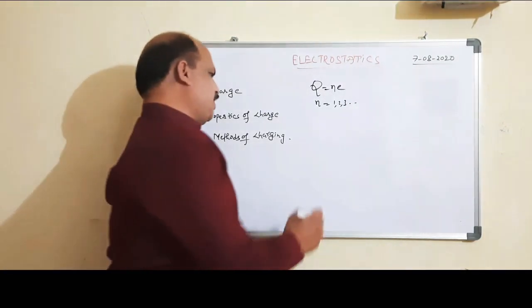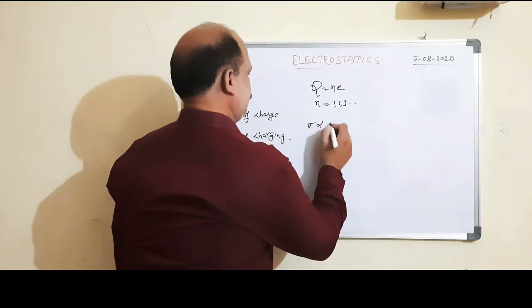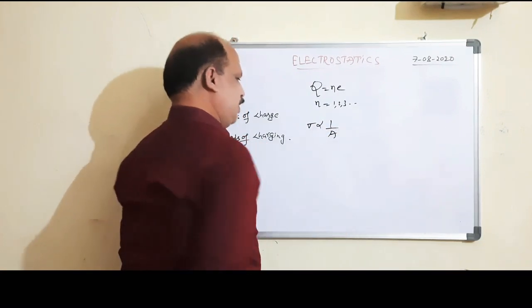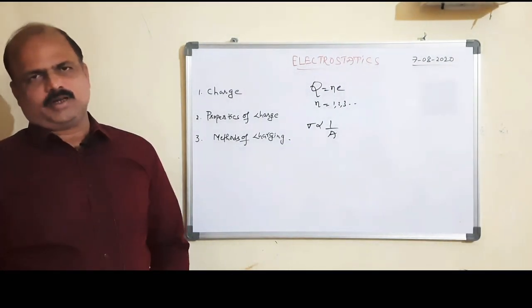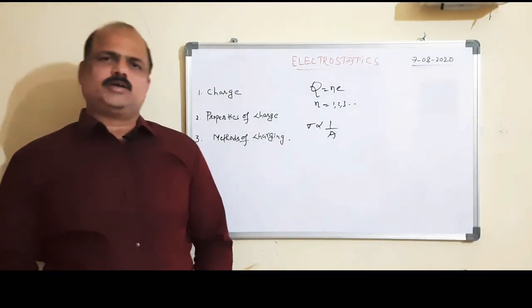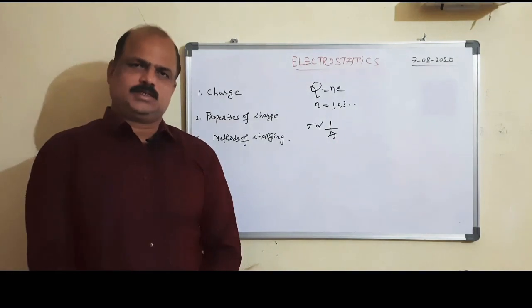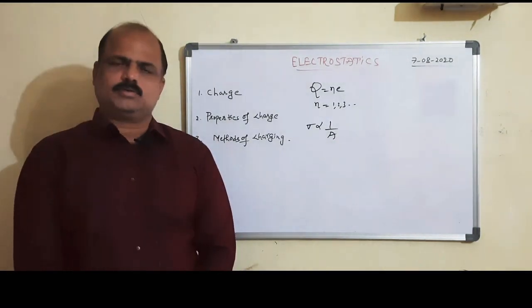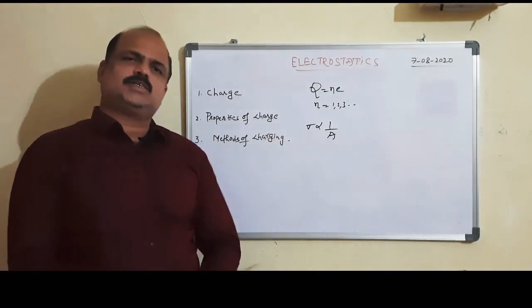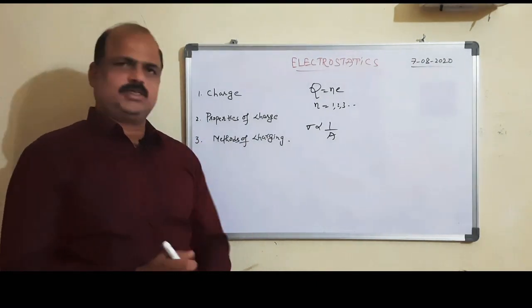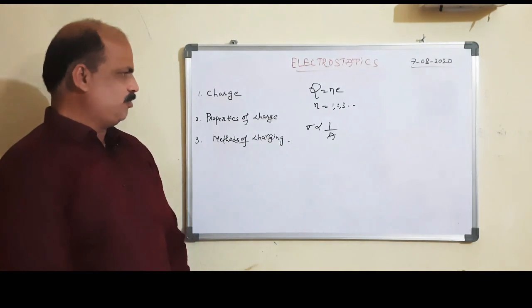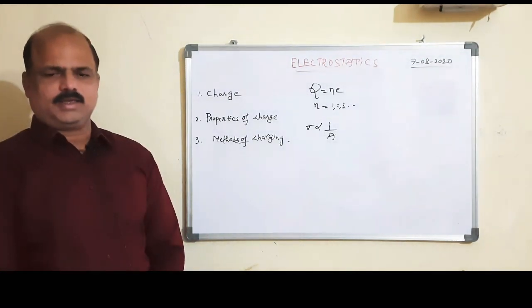Charge density sigma is inversely proportional to the area of cross section of the conductor. Where the area of cross section is less, charge density is more. Where the area is more, charge density is less. Sigma is proportional to 1 by A.